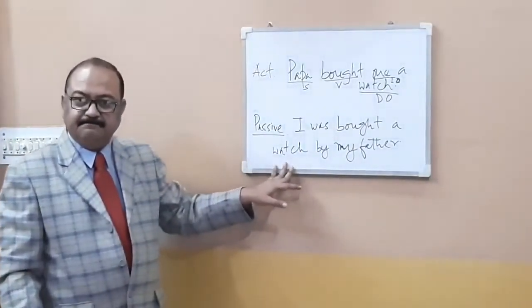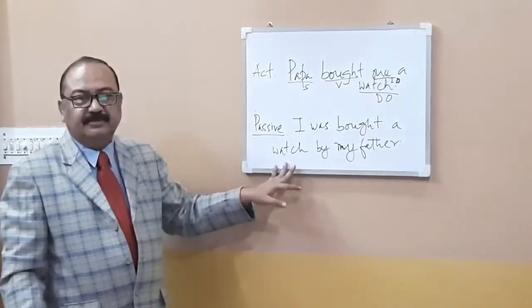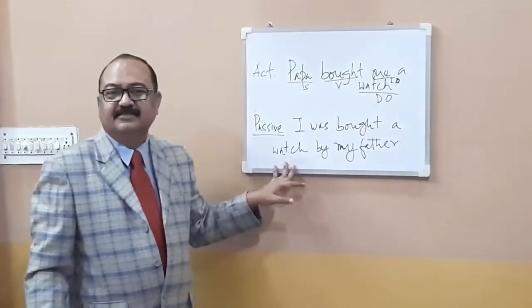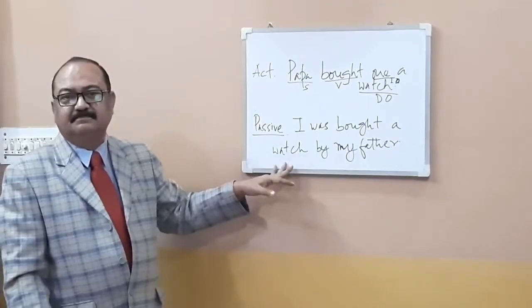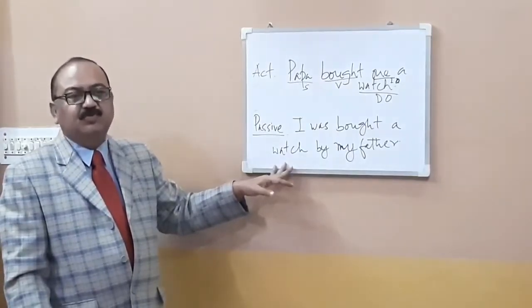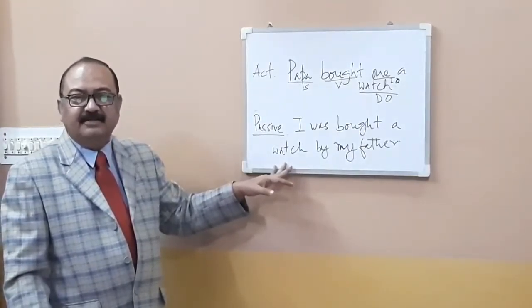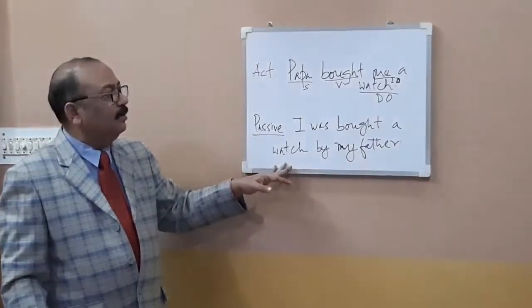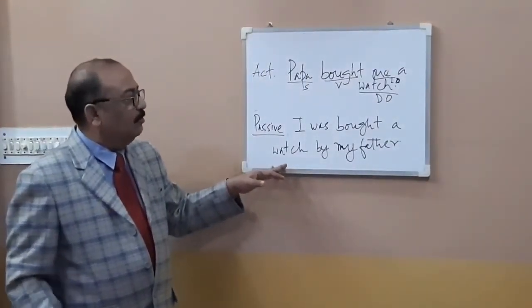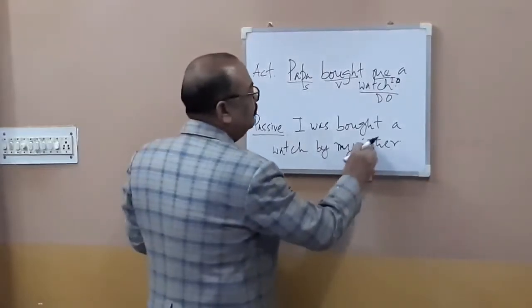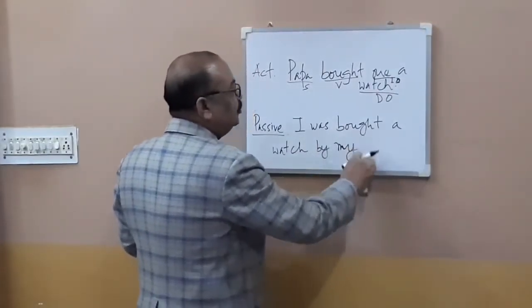Is it fine? Yes. Have you understood? Yes, sir. And what can be the other sentence? A watch was bought to me. Yes, completed. Was bought to me by Papa. Here Papa is there, so you should write Papa only.